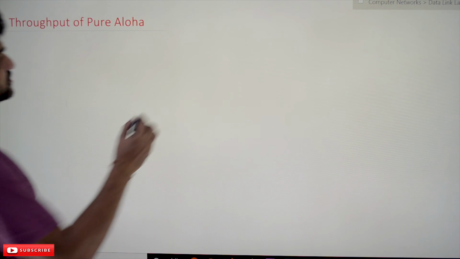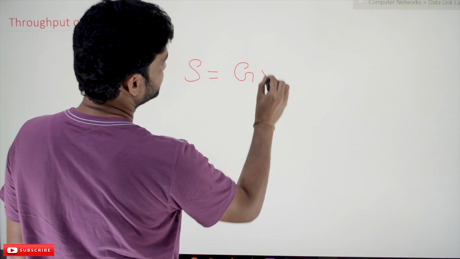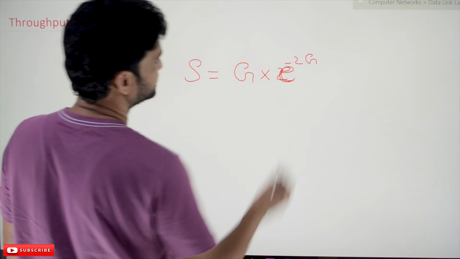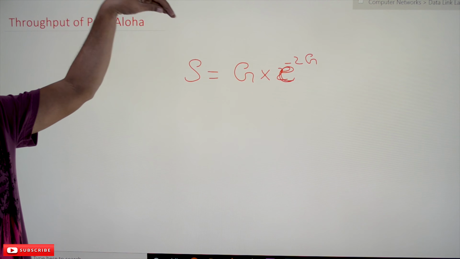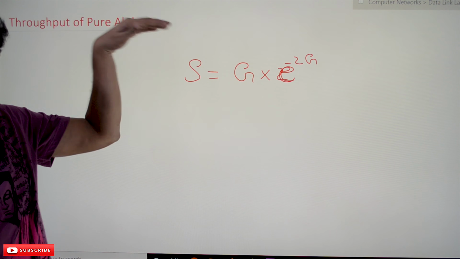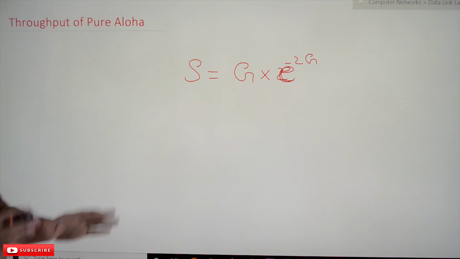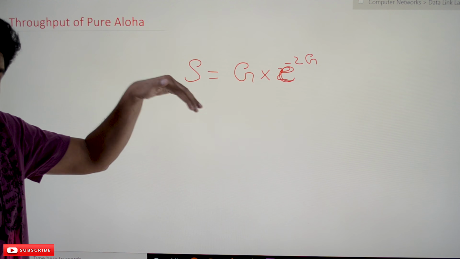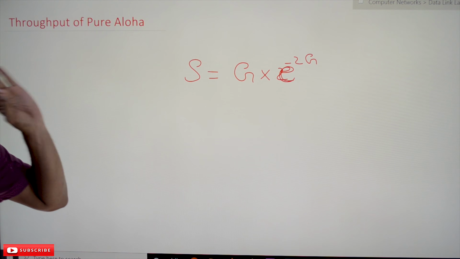Now the throughput for pure Aloha is represented by S. S is equal to G times e power minus 2G. Sorry, it is e power minus 2G. Here G is the number of systems that are trying to access the medium during the vulnerable time for the data frame. G is representing those number of systems.